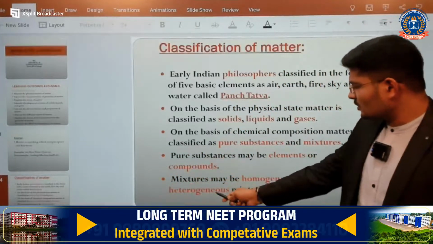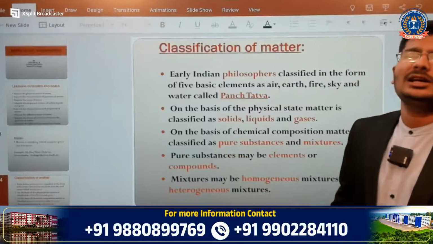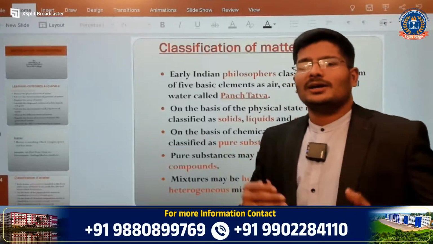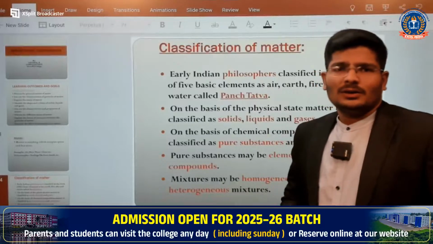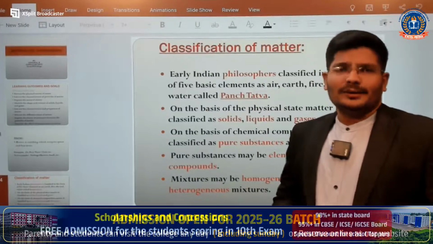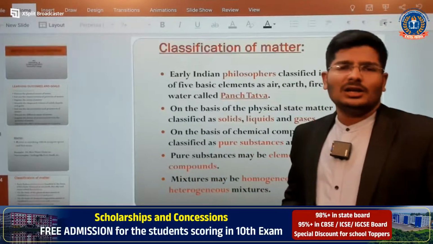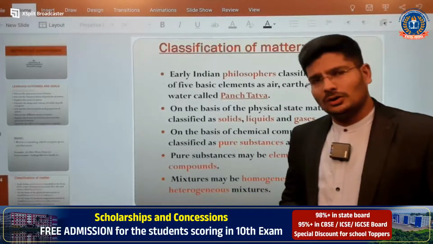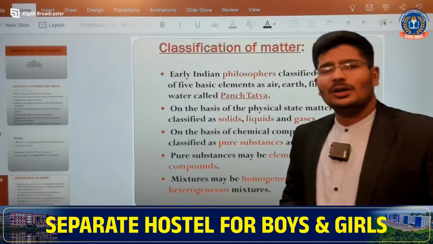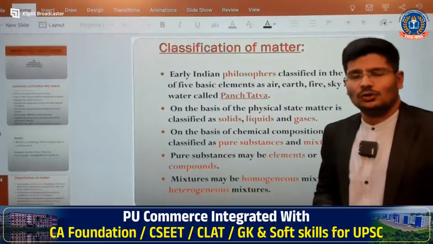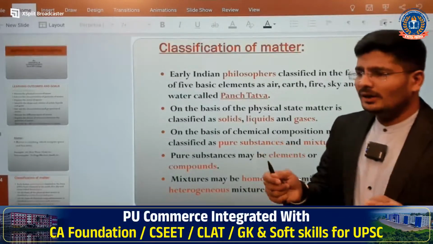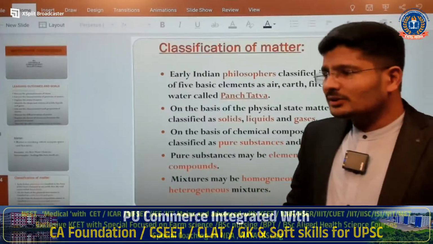We will come to the next one, heterogeneous. Hetero means different. For example, if you take a glass of water and add a little oil into that water, it is a best example of a heterogeneous mixture. I hope you understood. There will be separations.